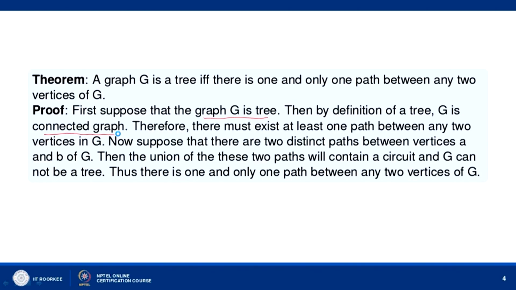Therefore, there must exist at least one path between any two vertices in G. Now, suppose that there are two distinct paths between vertices A and B of G. Then, the union of these two paths will contain a circuit and G cannot be a tree. So, there is one and only one path between any two vertices of G.